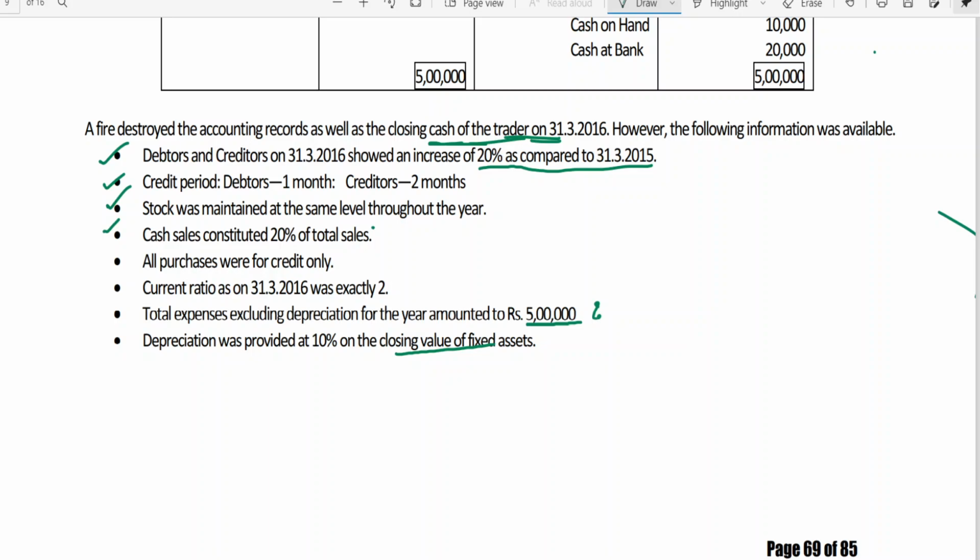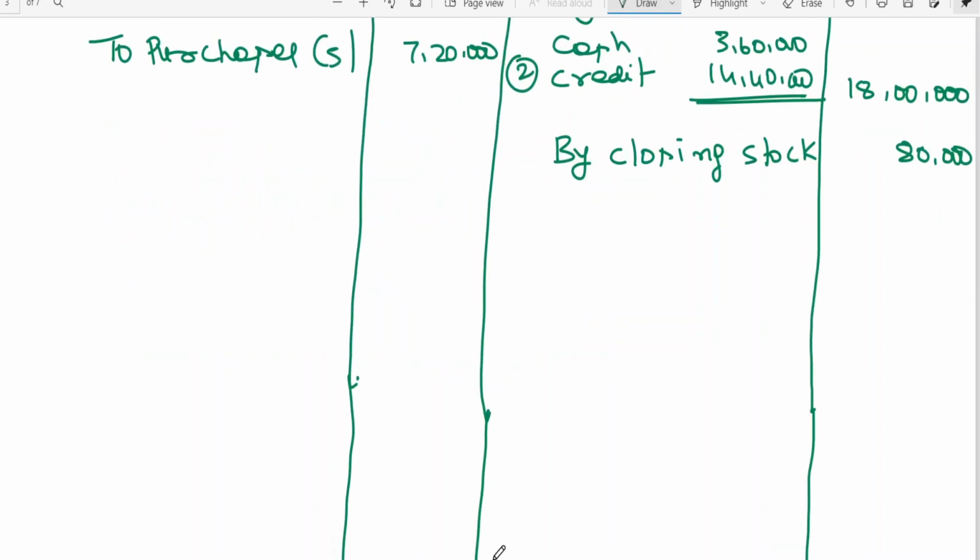So let me go for this calculation of depreciation.